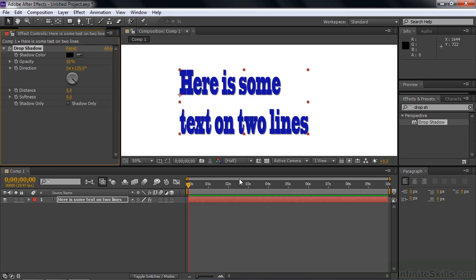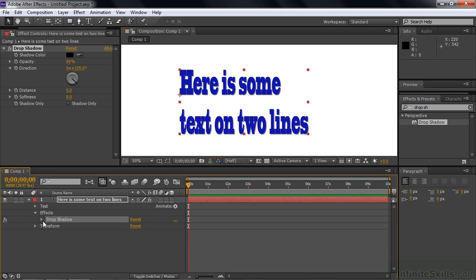And the controls for it show up here in the Effect Controls panel, and they also show up inside the layer. If you open up the layer, you see there's an Effects property group. Open up the Effects property group, and there's the Drop Shadow Effect with its property group, and there are the various properties that match these properties up here. So you can adjust them up here, and you can put keyframes on them down here. That's the typical way that you apply effects. I'm going to keep that here for the time being.